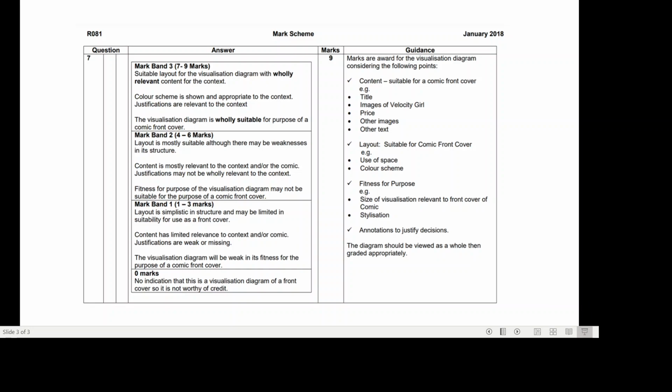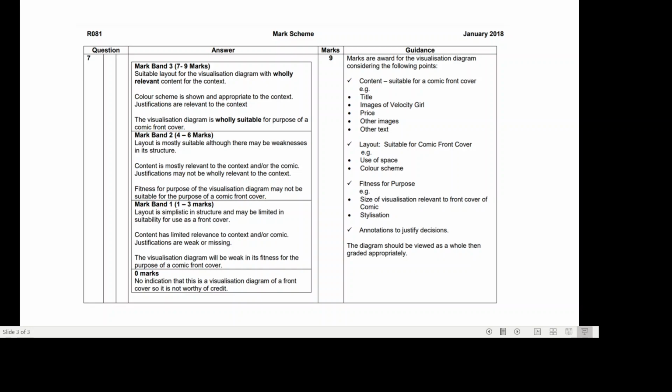Fitness for purpose, so does it do the job that it's supposed to do? For example, the size of the visualization is relevant to the front cover of a comic. The stylization, the choice of fonts and colours, is it appropriate for the design? And the annotations. Remember with a visualization diagram, the annotations are the key. This is where you justify the design choices.